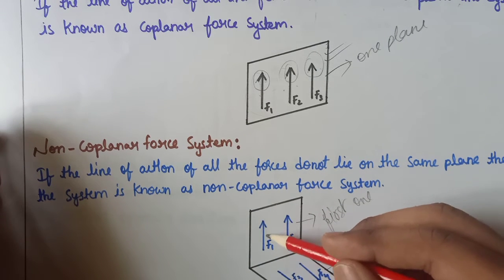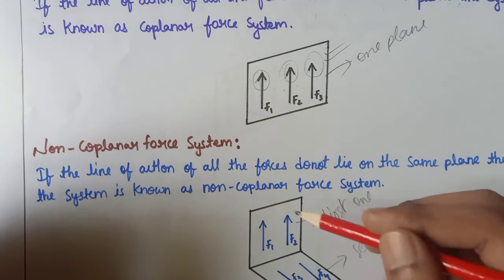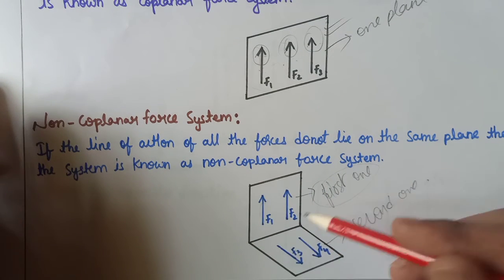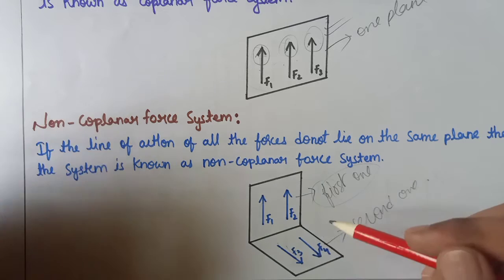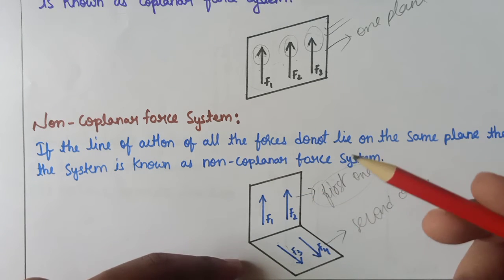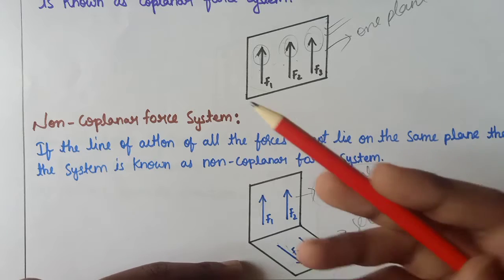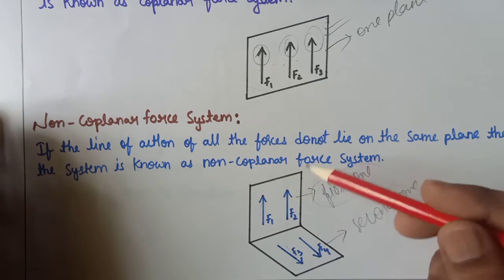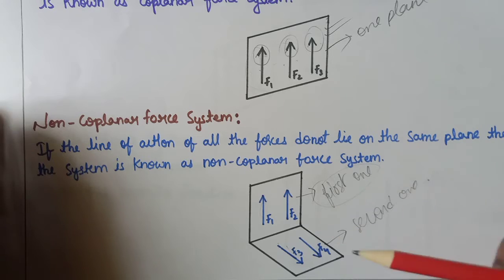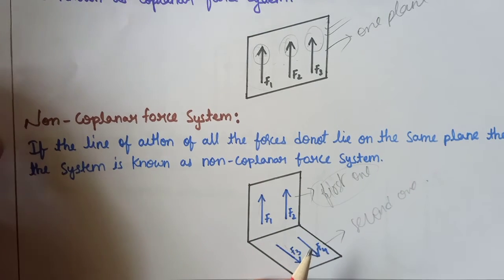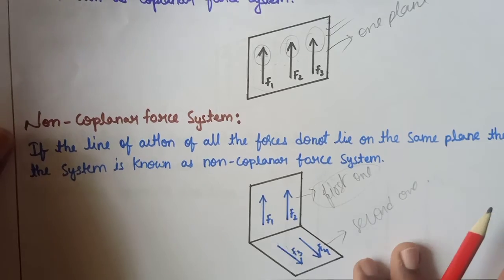Here two forces are lying on the first plane, and two forces are lying on the second plane. If they lie on the same plane, they are called a coplanar force system. Here they are lying on different planes, that's why they are called a non-coplanar force system. By seeing this diagram you can understand in a better way.